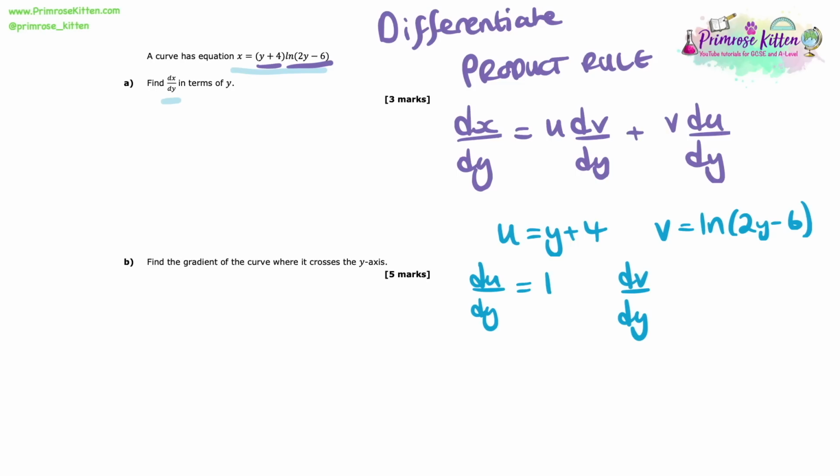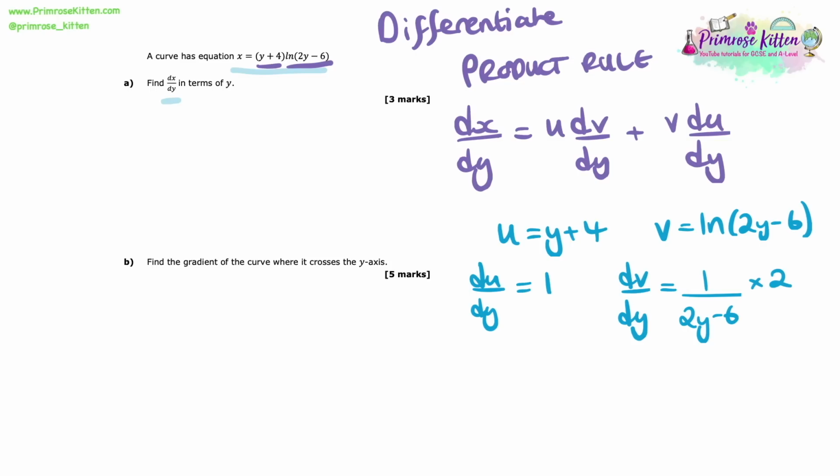So what we need to do is acknowledge that we essentially need to use the chain rule here, because it's not just ln of x or something, it's ln of 2y minus 6. So what we do is remember what the standard differential is of something of the form ln x. And we know we do 1 over that x. So in this case, that gives us 1 over 2y minus 6. However, because it isn't just x, it's 2y minus 6, we need to multiply through by the differential of that 2y minus 6. And in this case, that is 2. So we multiply this through by 2, and then we've differentiated that.